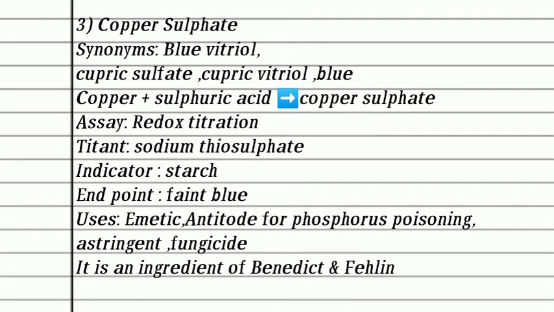The titrant used for the assay procedure is sodium thiosulfate. Starch is the indicator used during the titration procedure. Endpoint: a faint blue color appears at the end of the titration. Use: copper sulfate is used as an emetic, an antidote for phosphorus poisoning, an astringent meaning protein precipitation, and a fumicide or fungicide. Copper sulfate is also an ingredient of Benedict's and Fehling's solution.